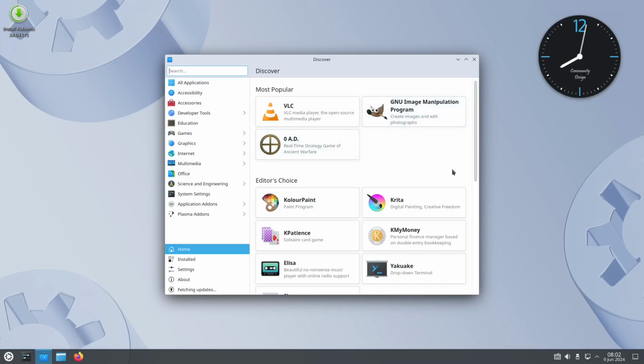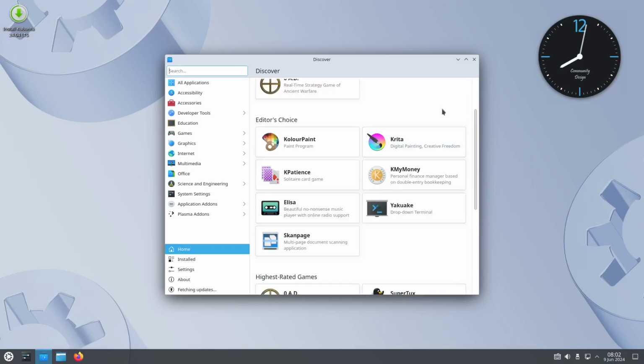So the most popular download is GIMP, 0AD, the strategy game of ancient warfare, and of course VLC. Even Windows wanted to use VLC, right? One of my personal favorites in digital painting is my Creative Freedom, Krita.